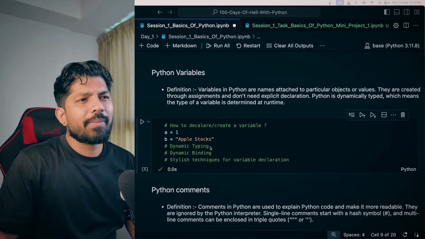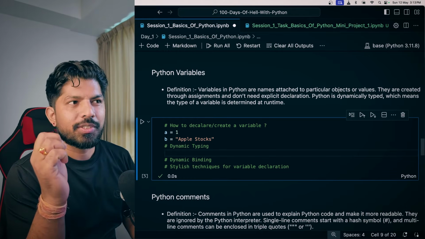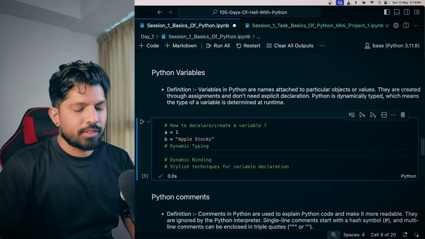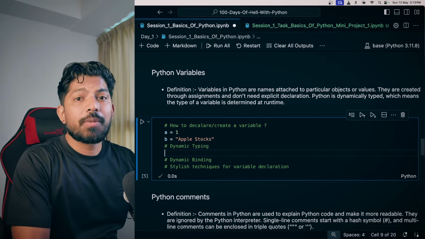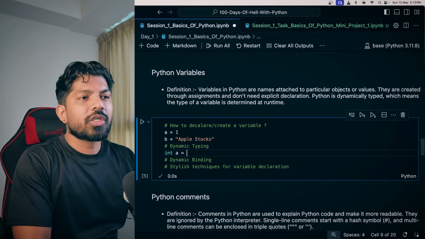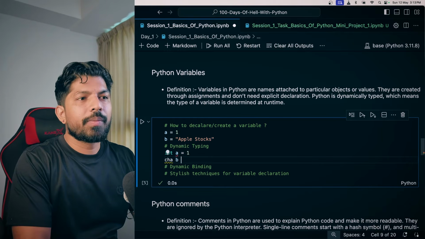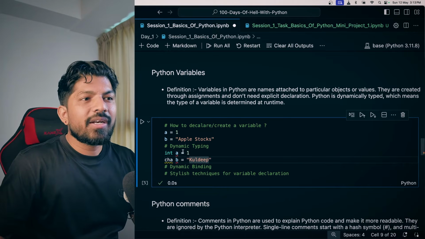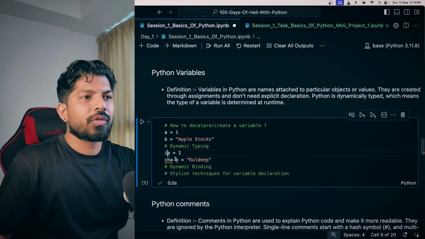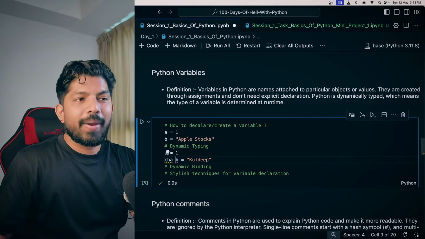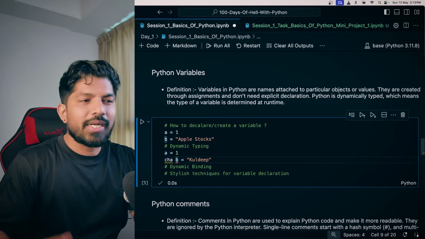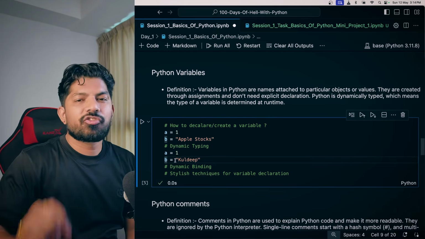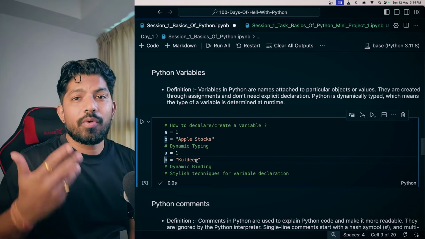So what is the meaning of dynamic typing? In dynamic typing, the Python interpreter automatically detects the type of that particular object. For example, in other languages like C or C++, you have to type like integer a equals to 1 or character b equals to, let's say, Kuldeep, right? But here you don't need to do that. You can just type a equals to 1. Python will automatically detect that it is an integer, and if you type b equals to Kuldeep, it will detect that it is a string, right? So that is the concept of dynamic typing.